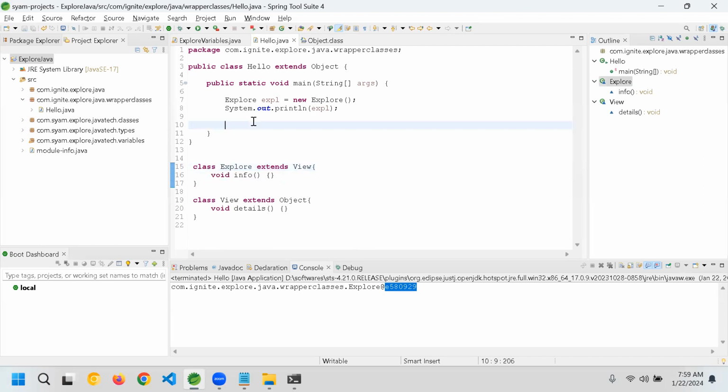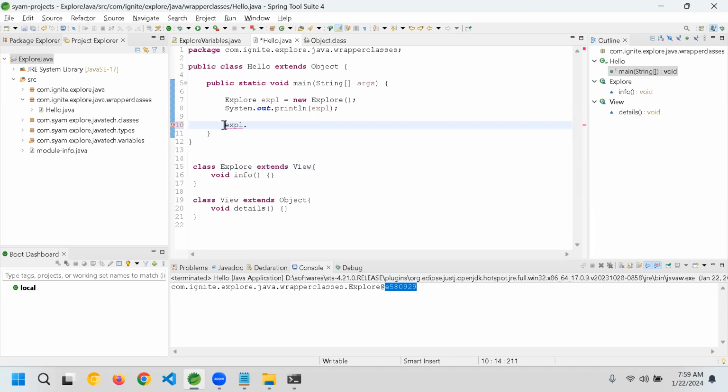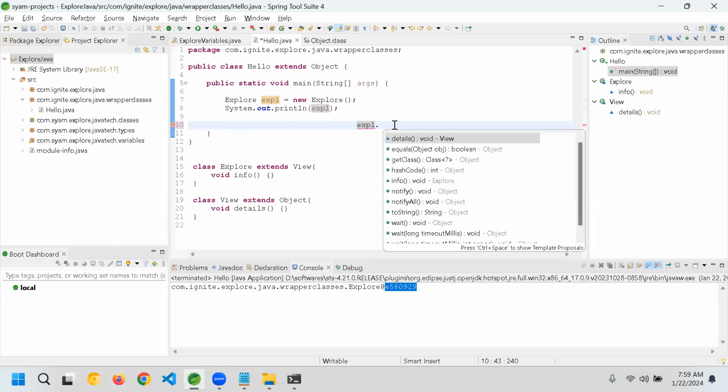Now if I type expl dot, we can see details is coming from View. When I press control space on explore, the first one shown is details, from line number 20. That means Explore can access its parent's details, at line number 20.